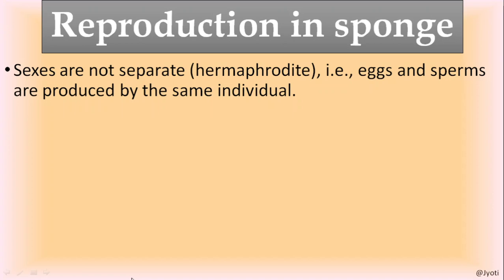Hermaphrodite means bisexual animals. That means a single individual can produce eggs and sperms, but in most of the sponges, the eggs and sperms are produced at different times. That's why self-fertilization is not possible. Cross-fertilization takes place.